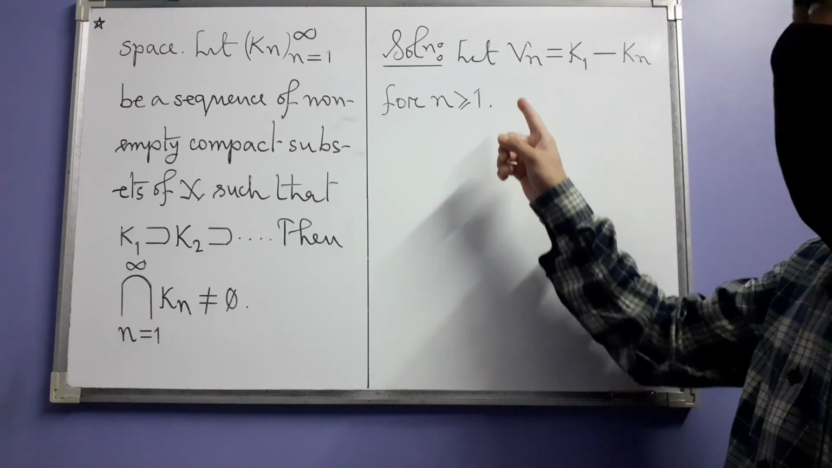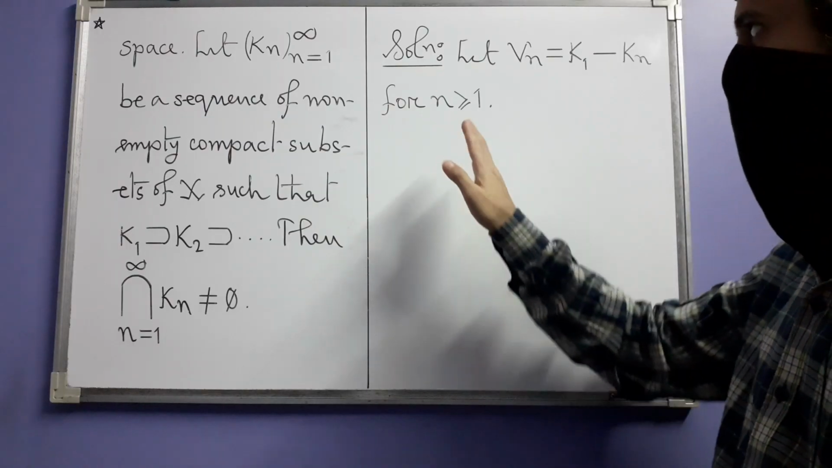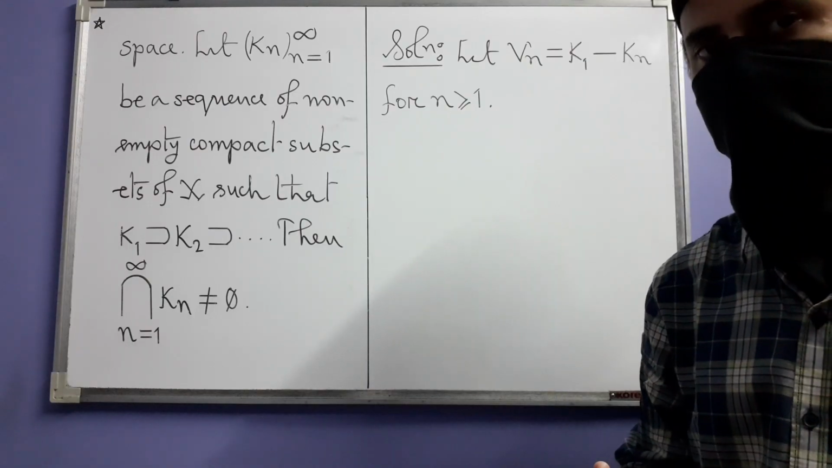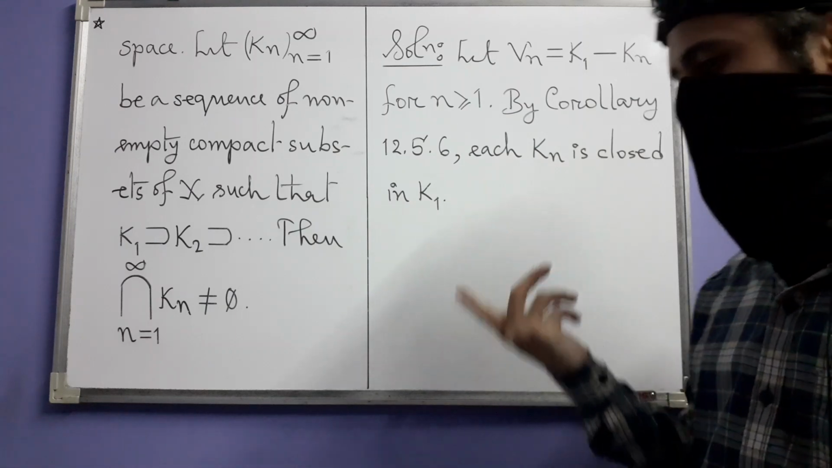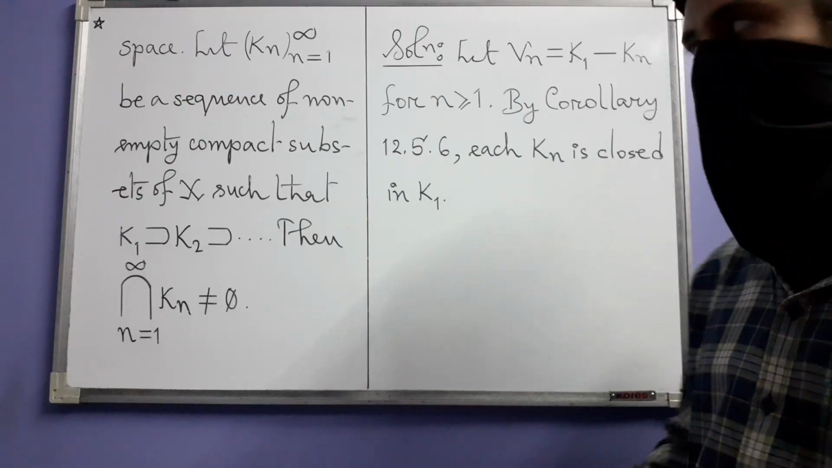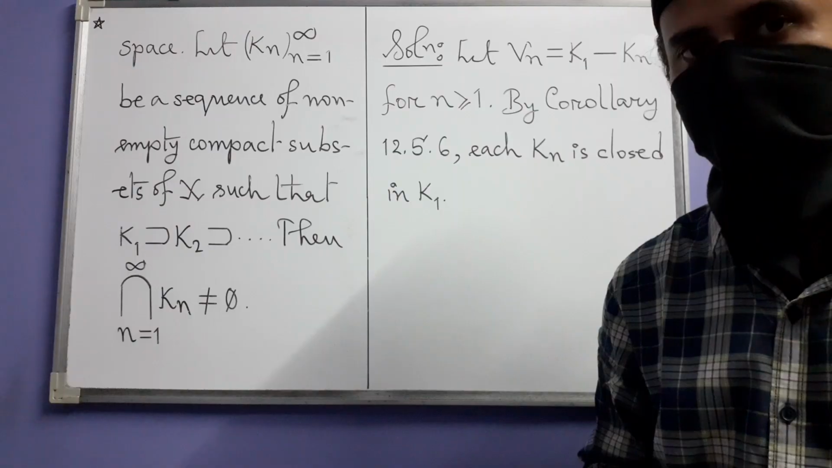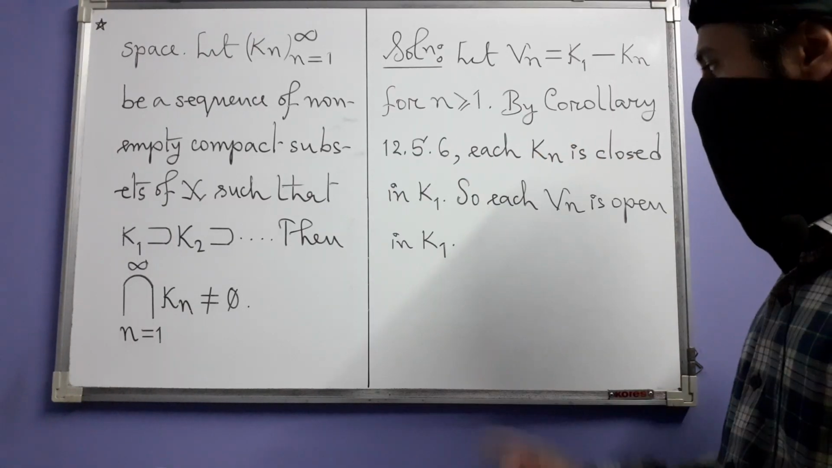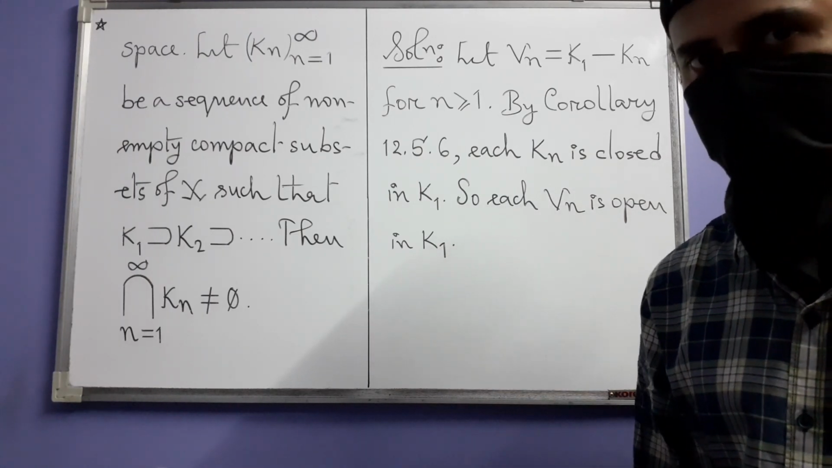We start the solution by considering these differences K1 minus Kn for all positive integers n, and we are calling the nth difference Vn. By corollary 12.5.6, each Kn is closed in K1. Why? Because compact subsets in a metric space are closed, and each Kn, because of this containment, is a subset of K1, so a subspace of K1 as well. So that's why we have this. So each Vn is open in K1, complements of closed sets are open.